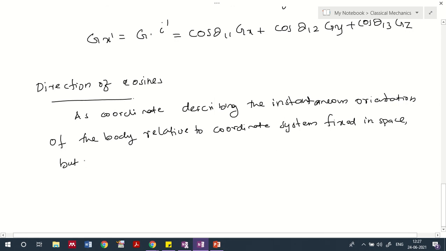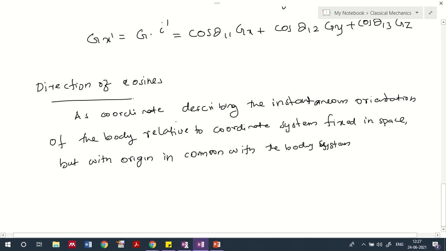And another important aspect is that the origin will be in common with the body system. So normally we utilize direction cosines in order to describe the instantaneous orientation of a particular body relative to a fixed coordinate system.